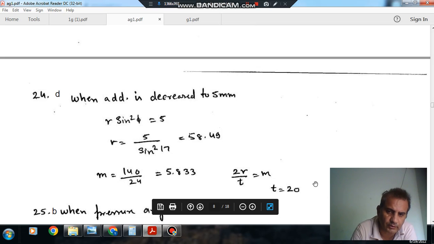So now T is 20. So the answer is 20. We kept the pressure angle and module same, found R, and subsequently found T equal to 20. So the answer to question number 24 is D.